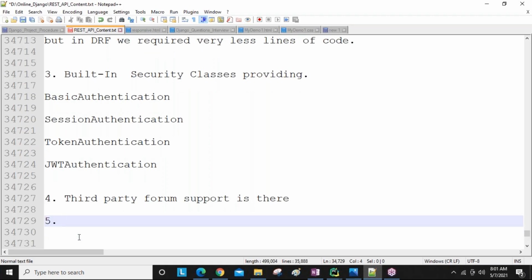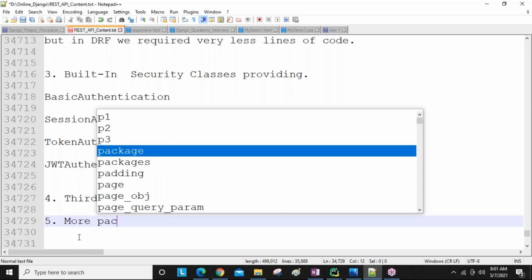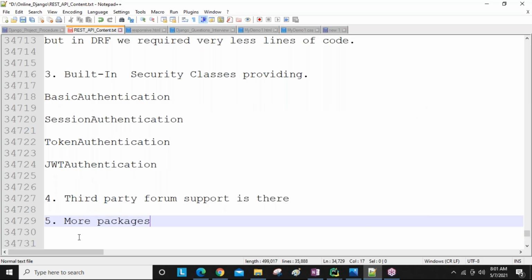And next, when we install the Django REST framework, guys, we get more packages, Django REST framework related packages or modules. By using these packages, we write fewer lines of code. We are not writing more lines of code manually.